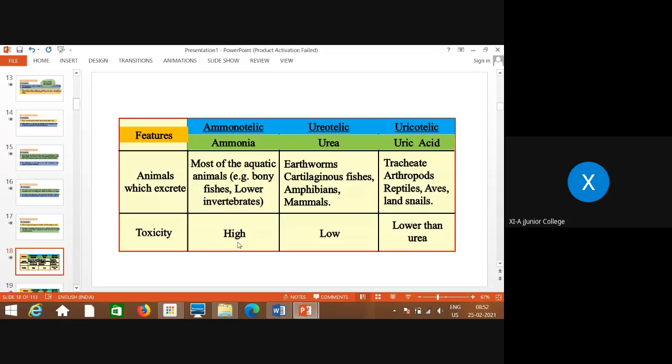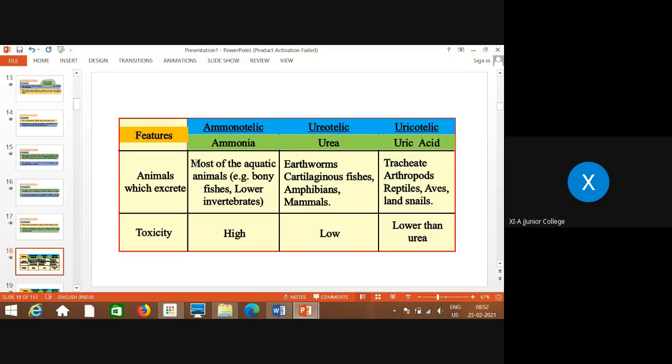Now this table explains that ammonotelic excretion is ammonia, ureotelic excretion is in the form of urea, and uricotelic excretion is in the form of uric acid. The animals which excrete ammonia are mostly aquatic animals, for example bony fishes and lower invertebrates, whereas ureotelism is seen in earthworms, cartilaginous fishes, amphibians, and mammals.